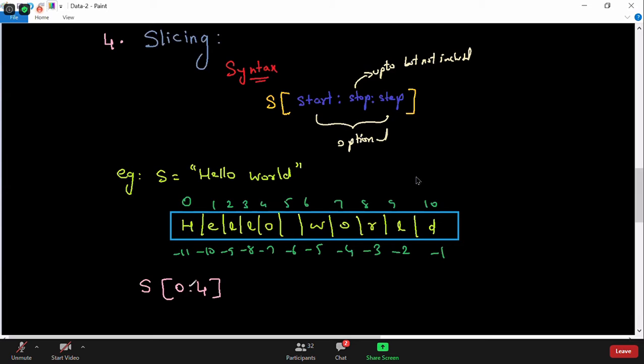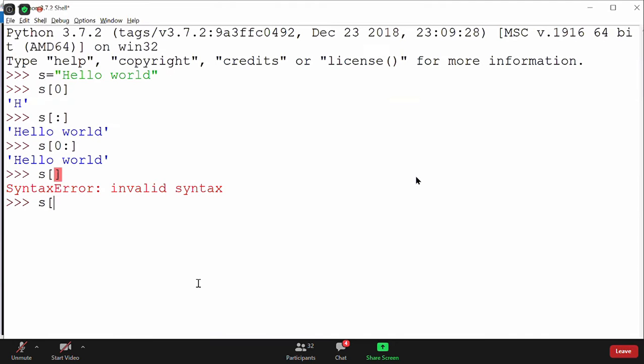It will not go to 4 because we already said that the stop value will not be included, same as range. If I write range of 0 comma 4, we all know that it will go from 0 to 3, not 4. So it is going to print only HELL. That's why I drew this syntax very clearly, so that you can answer such questions.